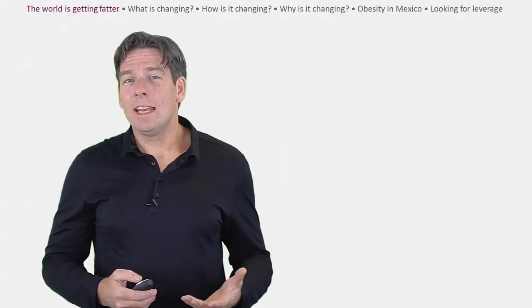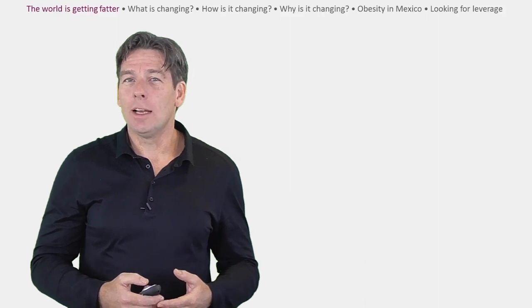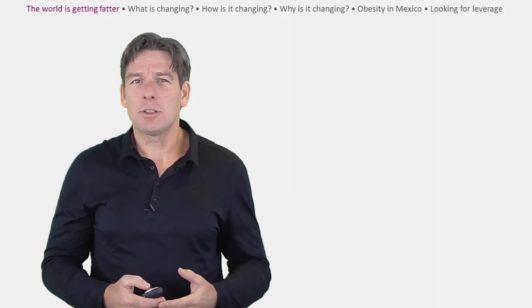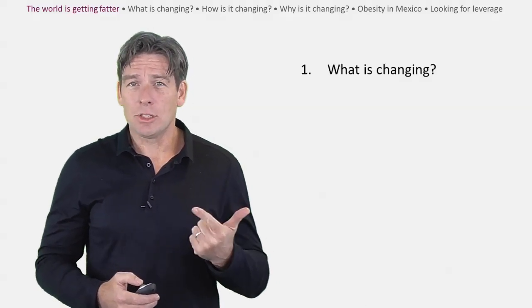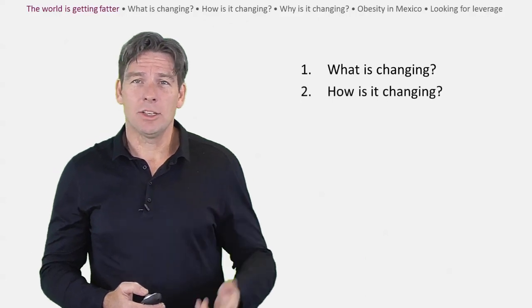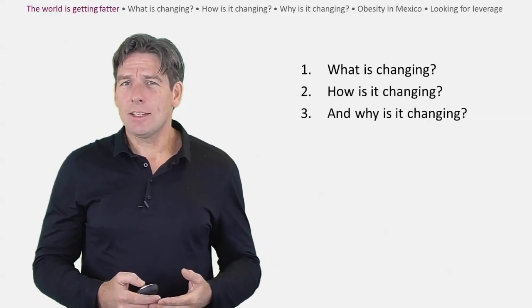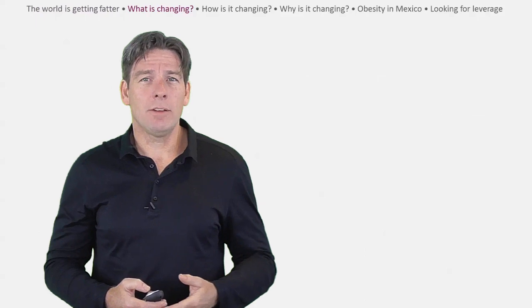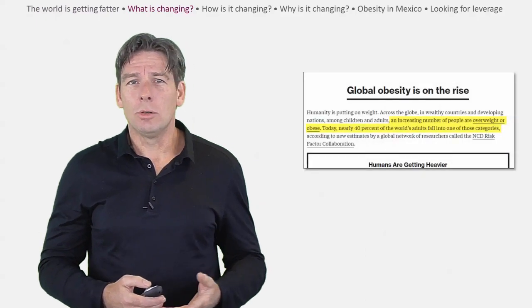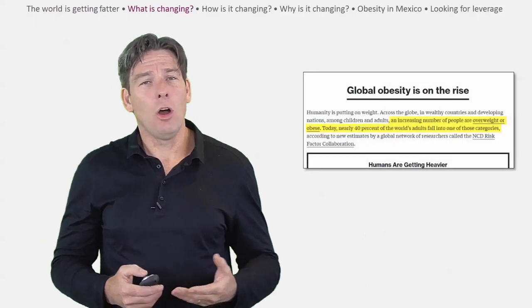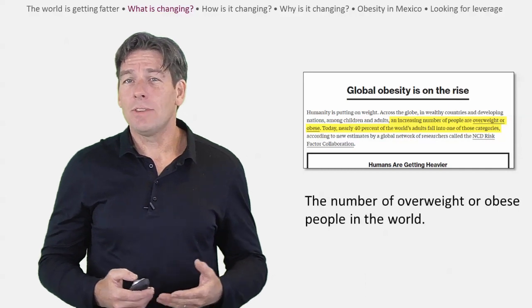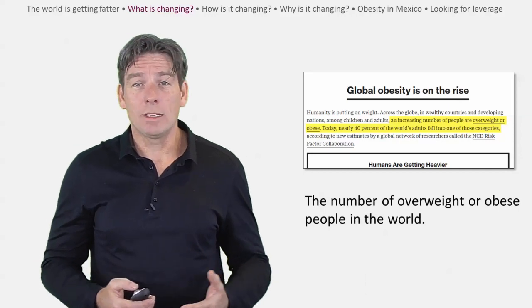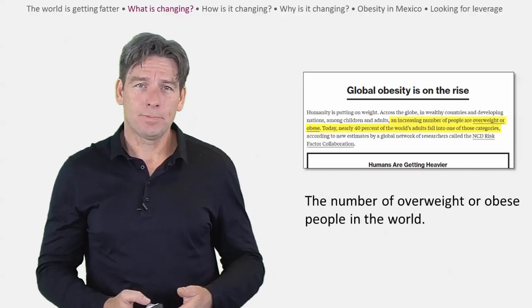We will once again ask our three questions to help organise knowledge about the situation. Firstly, what is changing? How is it changing? And why is it changing? We can find our answer to the first question in the first paragraph of the article. Across the world, there are an increasing number of people overweight or obese. The focus of our thinking is the number of overweight or obese people in the world.